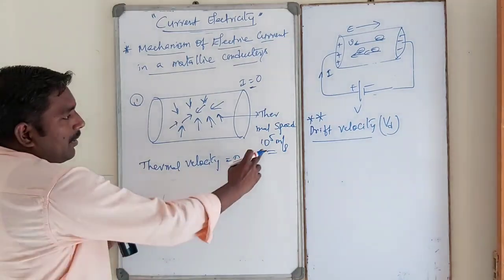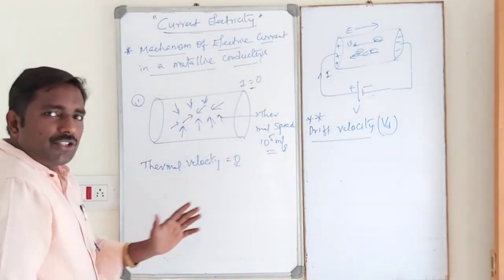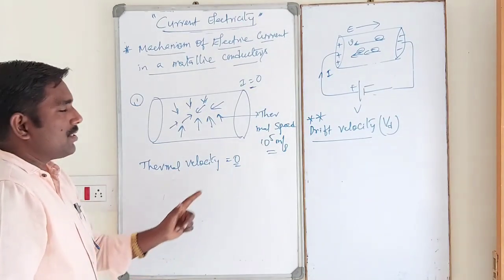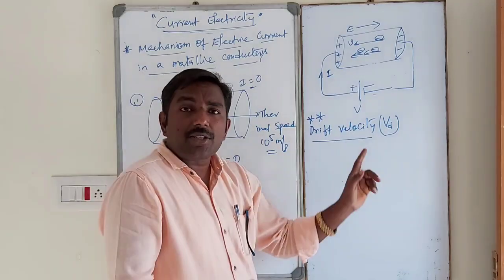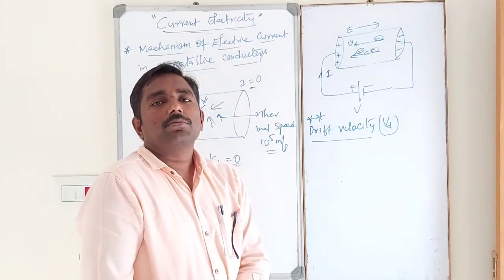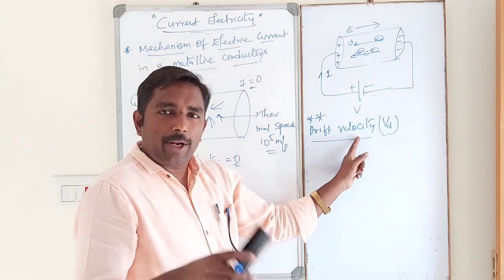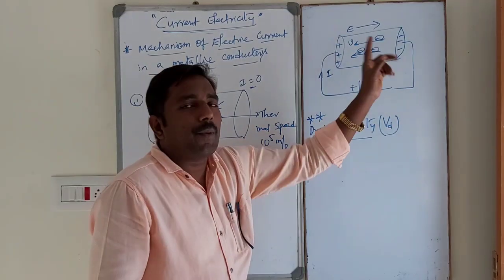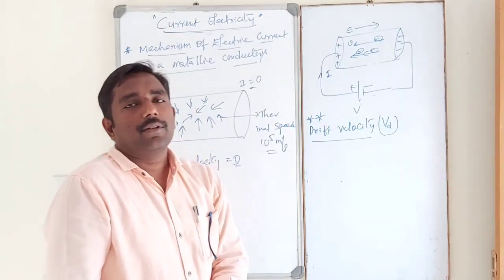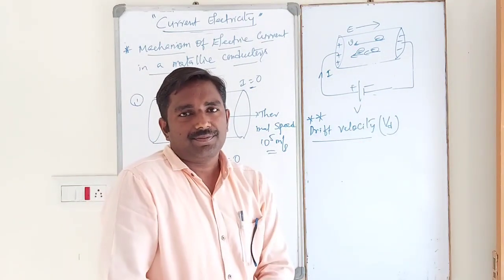That is a very, very important definition. Average thermal velocity is equal to 0, but average drift velocity is not equal to 0. The average drift velocity is acquired by the electron only when an electric field is applied. If there is no electric field, there is no drift velocity.